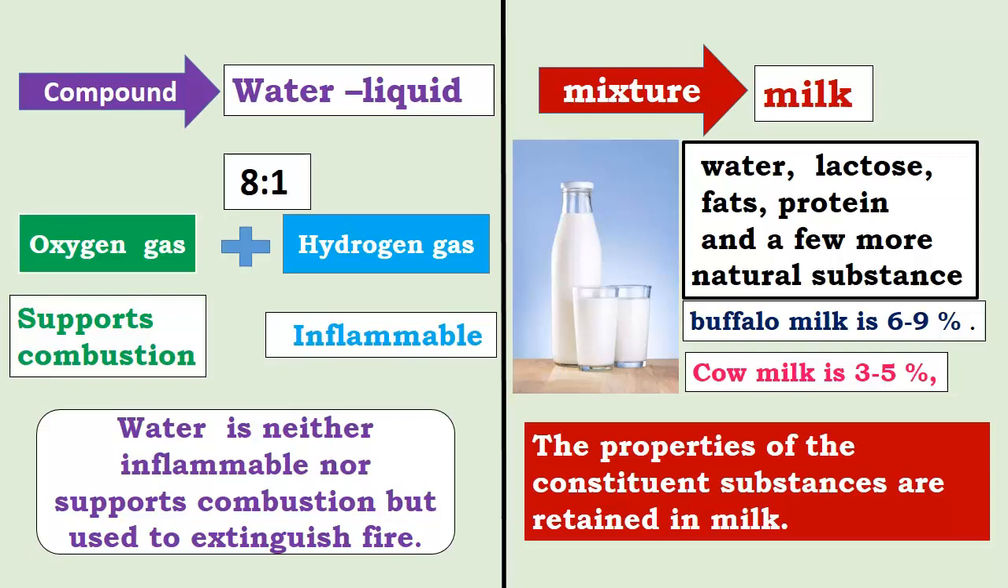Milk is a mixture of water, lactose, fats, protein and a few more natural substances. We all know we get milk from buffalo and cow. The percentage of fat in cow milk is 3 to 5% and in buffalo milk is 6 to 9%. Milkmen adulterate this milk by adding either water or urea or other chemicals.